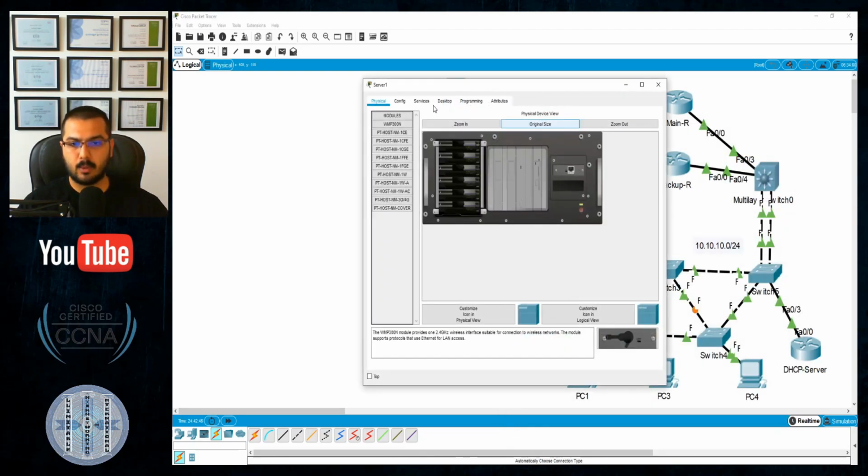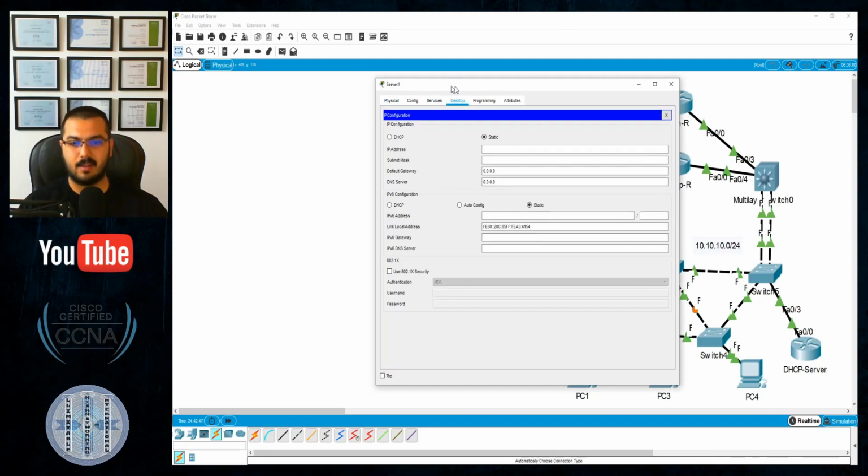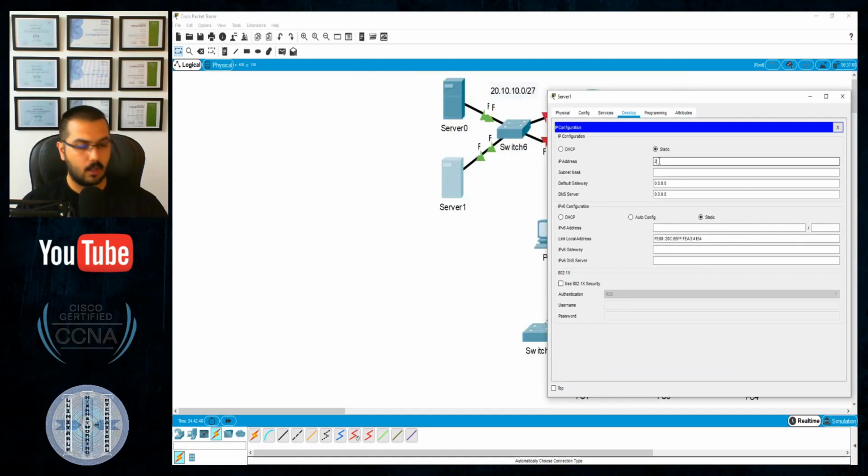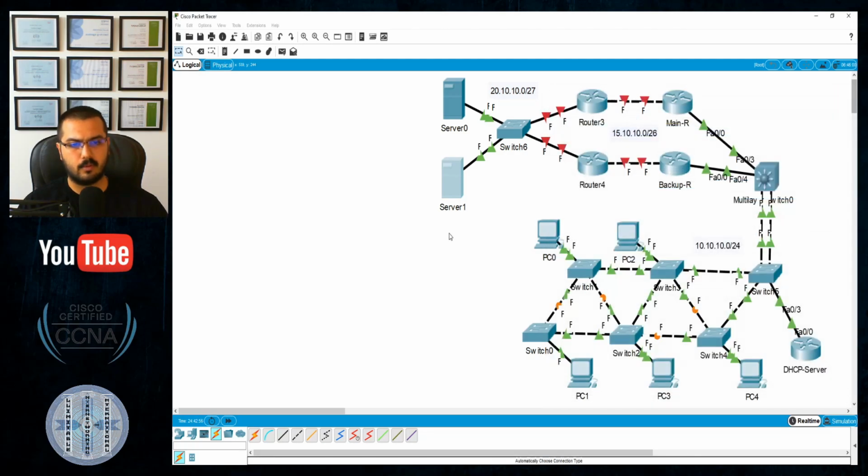The second server will be .22. This is how servers look. 20.10.10.22, with mask 255.255.255.224, and gateway 20.10.10.1. That will be good so far. No need for a DNS really, because this is a DNS. I will leave it this way.